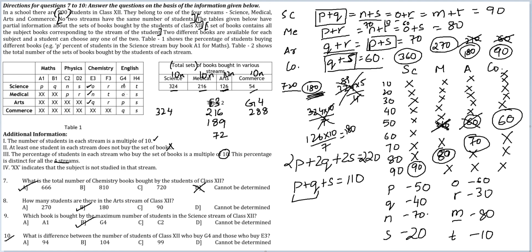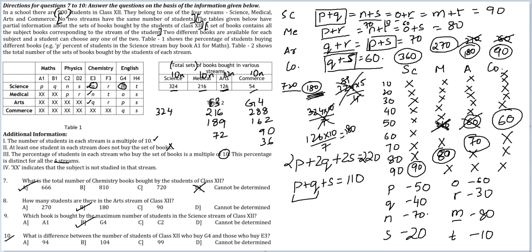So 27 into 6. 27 into 6 is, 25 into 6 is 150, so 162. Then P is 50% of 180. So that I can do quickly. 90. And finally Q is 40% of 90. So 36. And after I have done this, I realize I could have done this much easier.